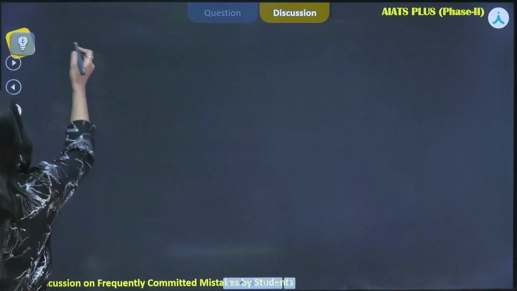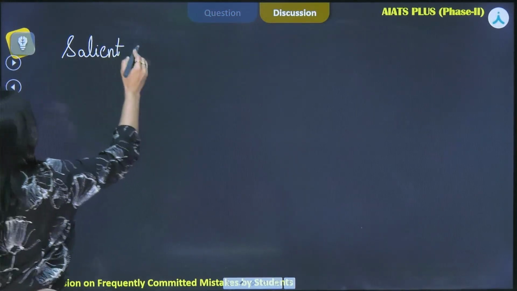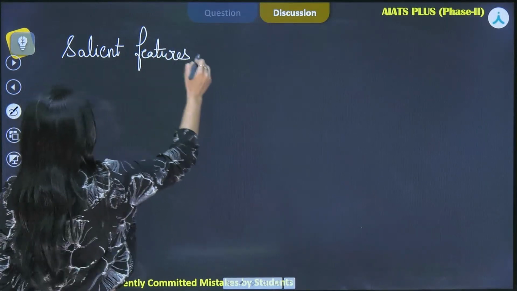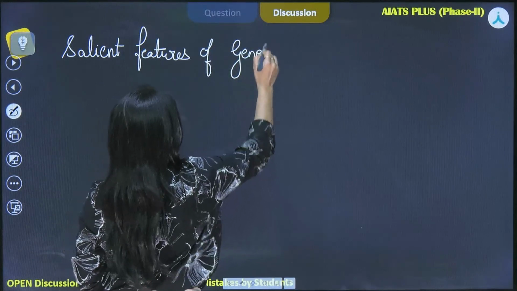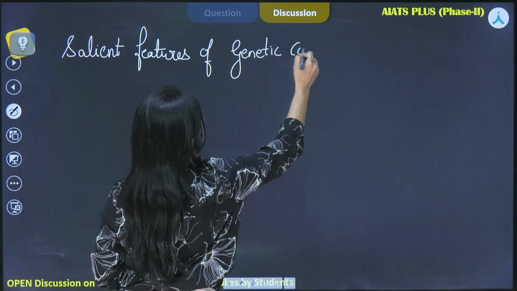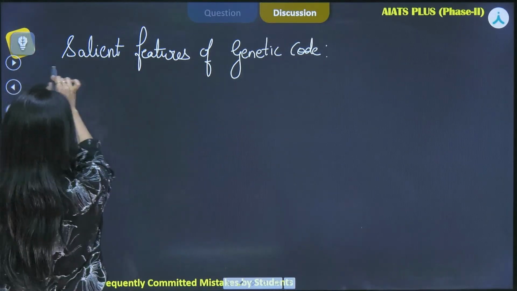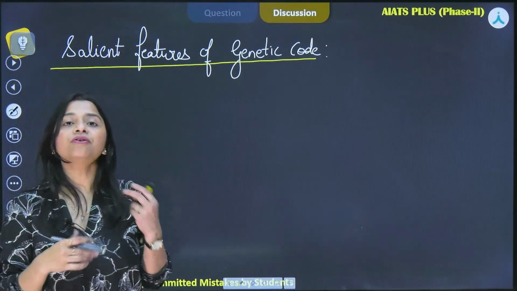So, what are the salient features of genetic code? You already know the answer, that is absolutely perfect, but you should know the rest of the features also, and if you know them also, you have to revise, right?